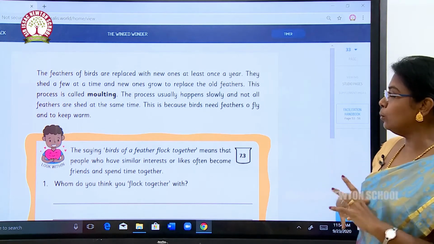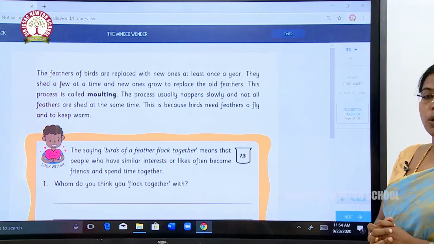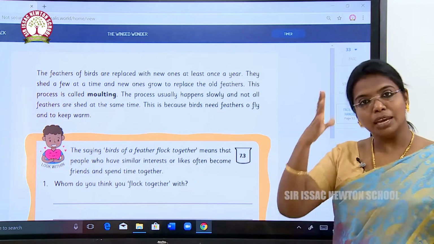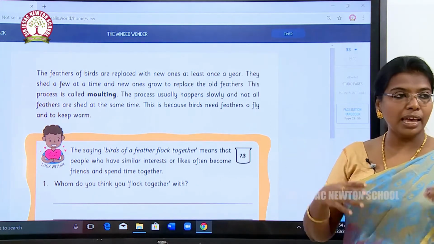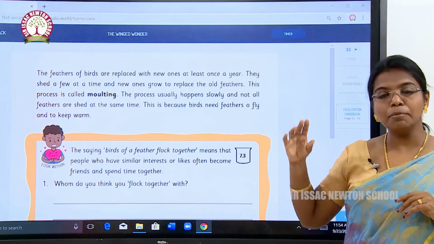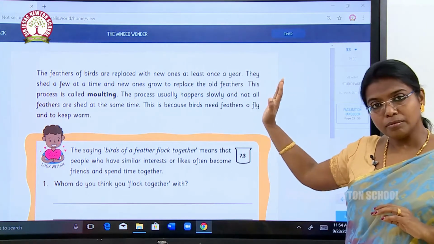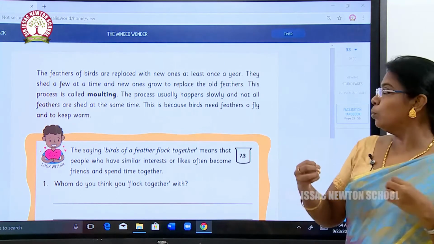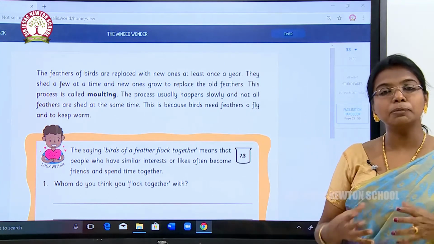They shed a few at a time and new ones grow to replace the old feathers. This process is called molting. Okay, as we have nails and hair, we cut the hair and we cut the nails. Same as that, the birds also replace their feathers with new ones.